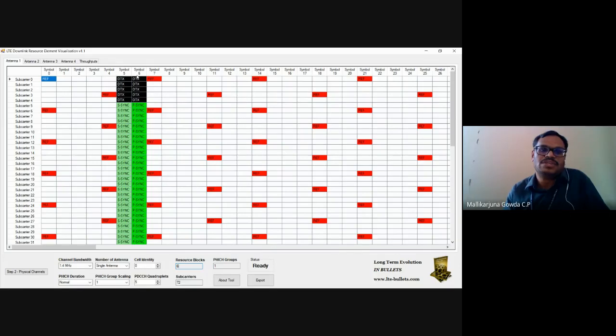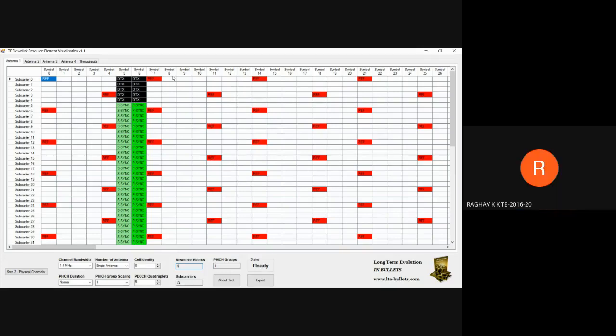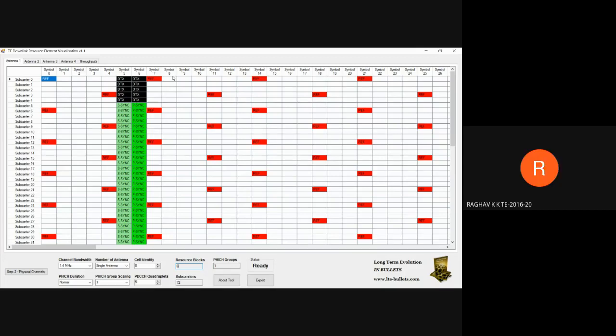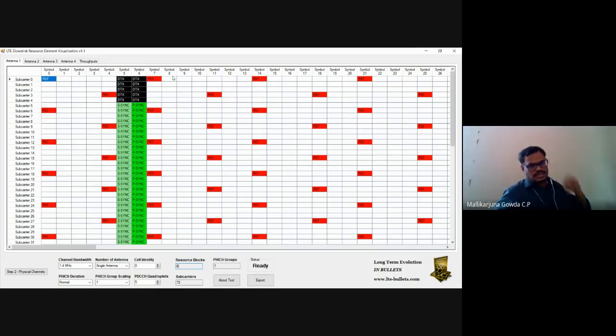Because in one subframe, how many OFDM symbols? 14, no? Yes. So 7 OFDM symbols is one slot.